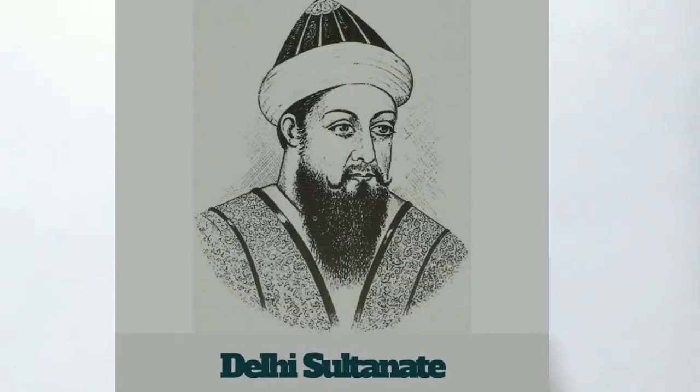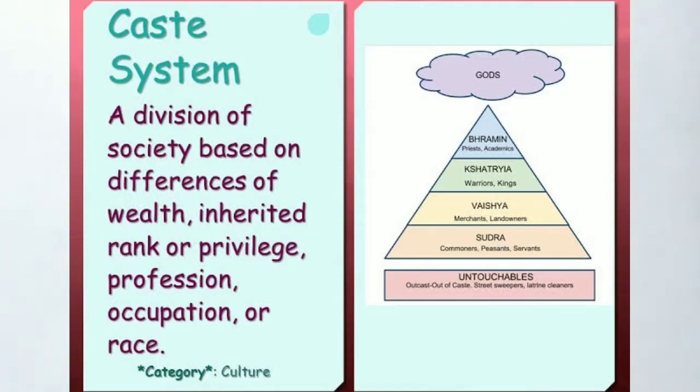According to the caste system, people were divided as per high and low caste. And during the medieval period, especially during the time of the Delhi Sultanate and Mughal period, the difference between rich and poor and high caste and low caste increased. So this was basically the caste-based society which emerged from the Varna system.